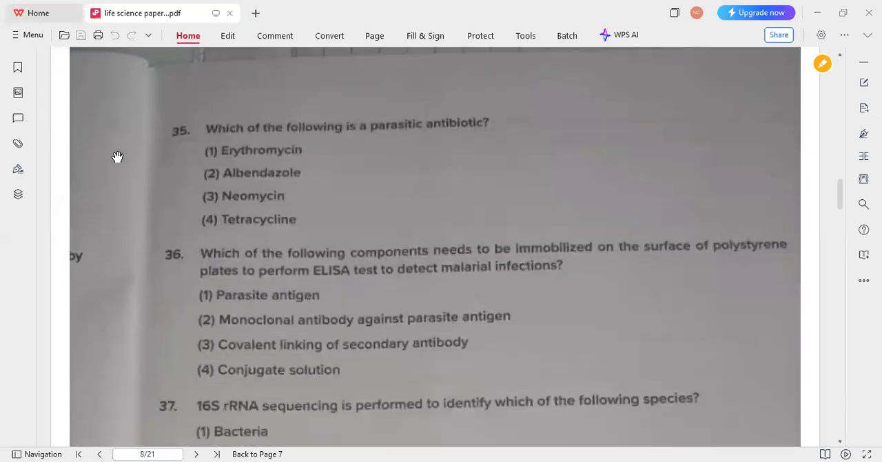Next one: which of the following is an antiparasitic drug? In the 35th question, albendazole is the antiparasitic one, so option 2 is the correct answer. Which of the following components needs to be immobilized on the surface of polystyrene plates to perform an ELISA test to detect malarial infection? Usually the antigen is the component that needs to be immobilized. So option 1, the parasite antigen, is the correct answer.